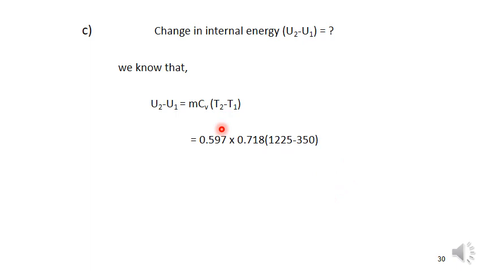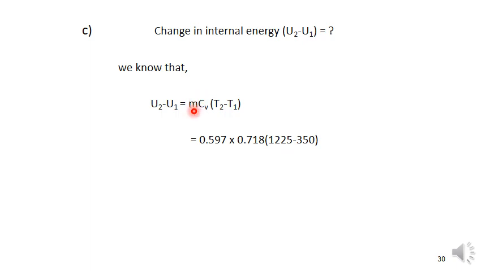Observe the third bit. If you get the A bit and B bit correct, then we will get the C bit correct, because we take the M value from the B bit and the T2 value from the A bit. If you made mistakes in A and B, C will automatically be wrong. Even by knowing the formulas, if we make mistakes in calculations, there is no use. So be careful while doing the calculations.